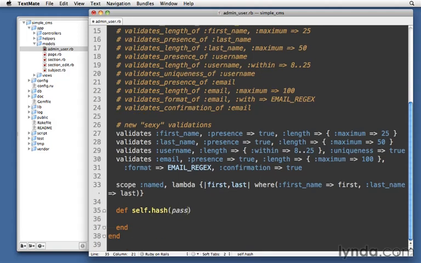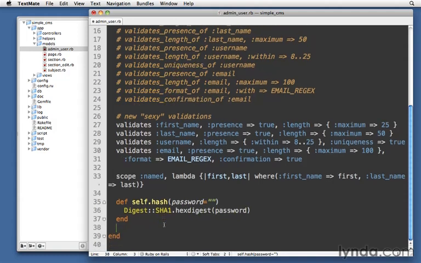So self.hash, and then the password is what we'll pass in. It'll default to just an empty string. And then what are we going to put in there? Well, Digest::SHA1.hexdigest, and then whatever was passed in. That's all there is to it. Now we have this hash method inside the admin user model so that now admin user knows how to perform hashing. Let's switch to the console and try it out.